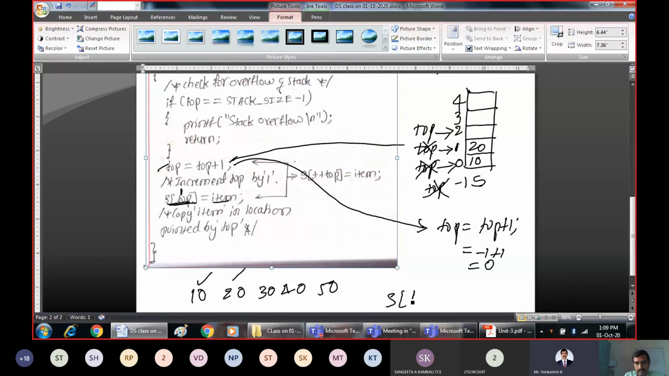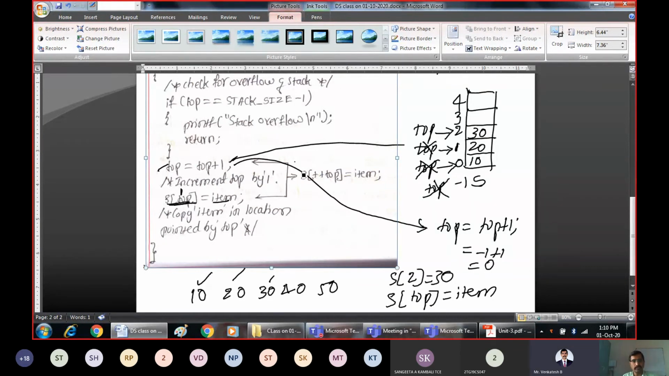So write what? S of top is equal to item. Nothing but S of what is top? Top is 2. S of 2 is equal to item. What is the next item that we want to insert? 30. So 30 will get inserted. So at this location, we will be having 30.